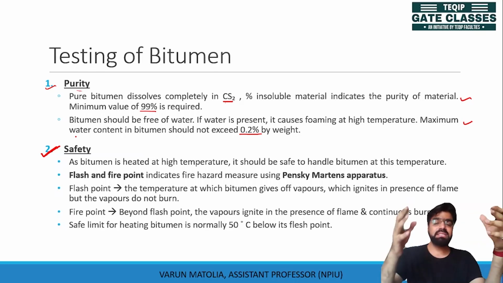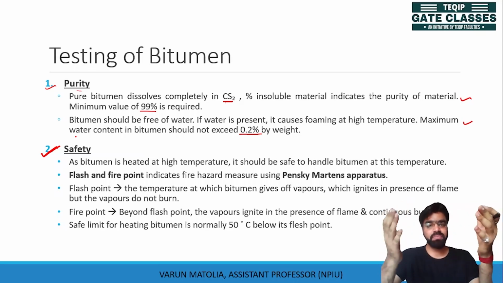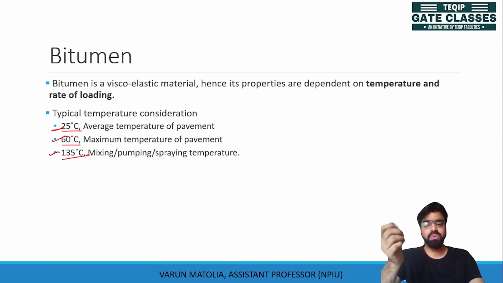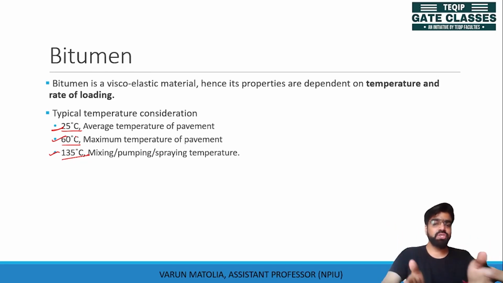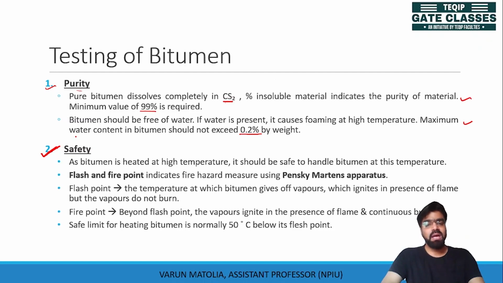As bitumen is heated to higher temperatures, we have already seen bitumen is mixed, pumped, sprayed at a temperature of 135 degrees Celsius. The mixing temperature of bitumen is around 160 degrees Celsius. So at this temperature, is bitumen safe to use?